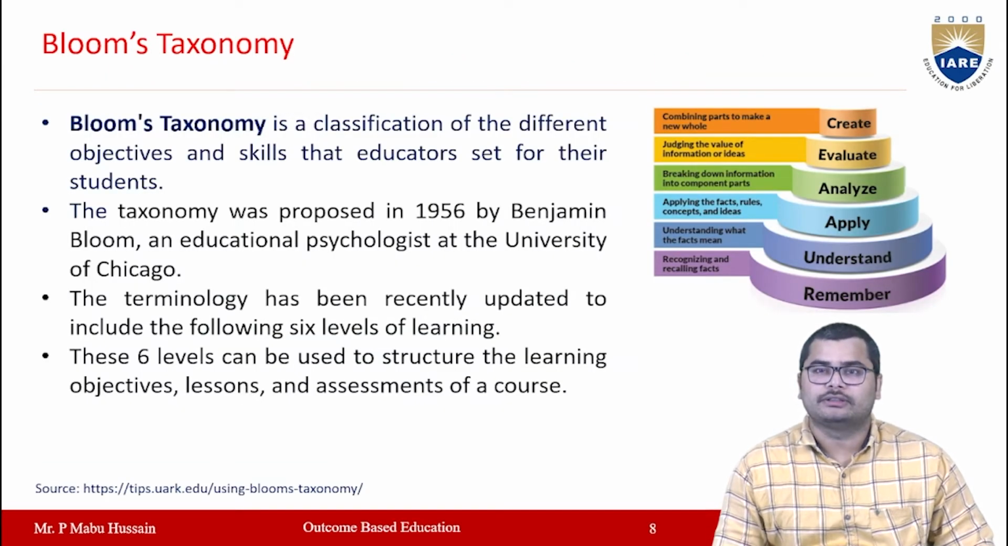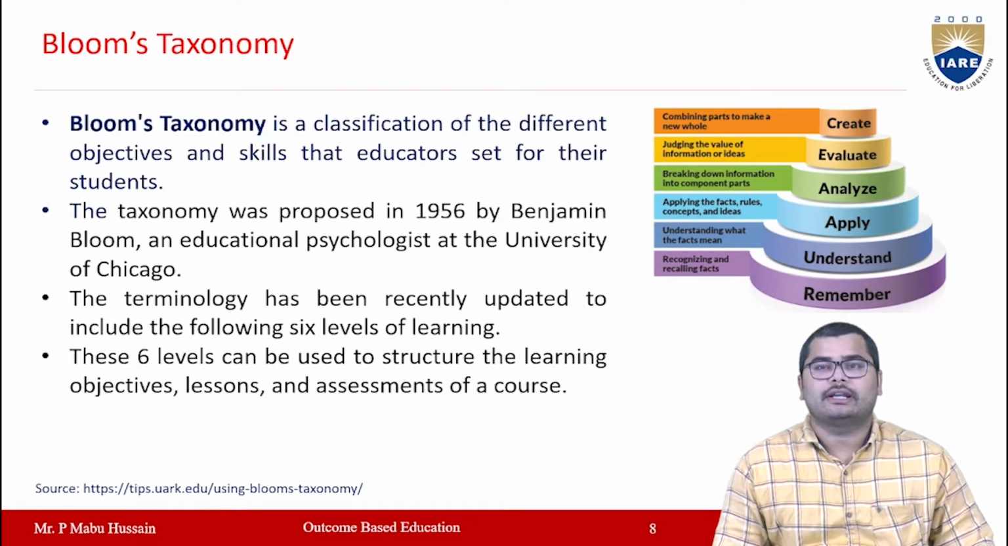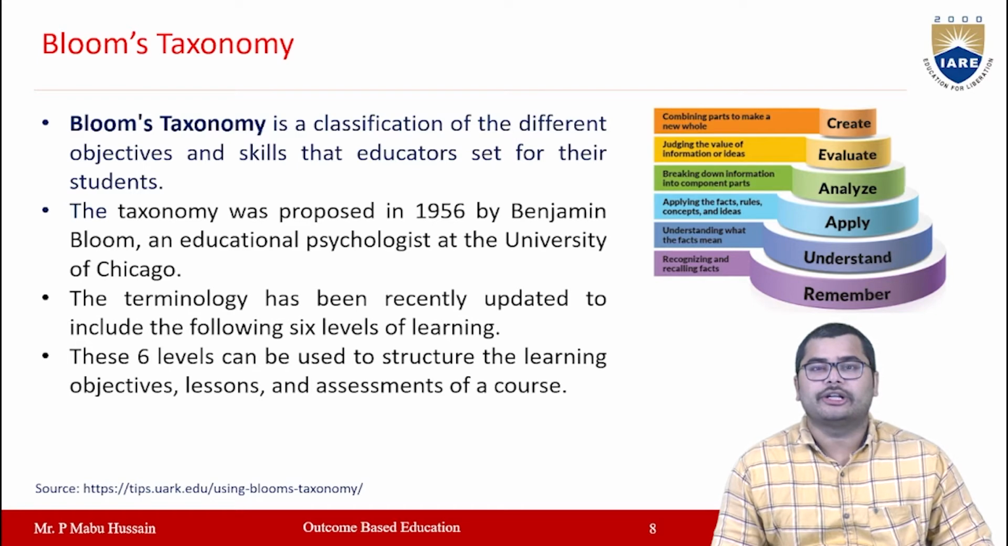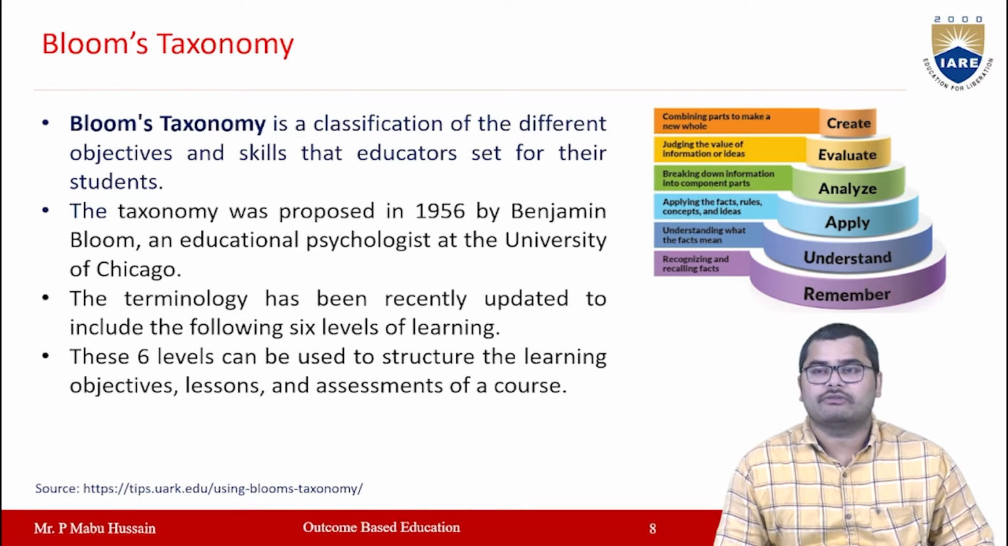So, Bloom's taxonomy. To measure student performance, generally we use Bloom's taxonomy. Bloom's taxonomy is a classification of different objectives and skills that educators set for the students. This taxonomy was proposed in 1956 by Benjamin Bloom, an educational psychologist at the University of Chicago. The terminology has been recently updated to include the 6 levels of learning: remember, understand, apply, analyze, evaluate, and create. And these 6 levels can be used to structure the learning objectives, lessons, and assessments of a course.